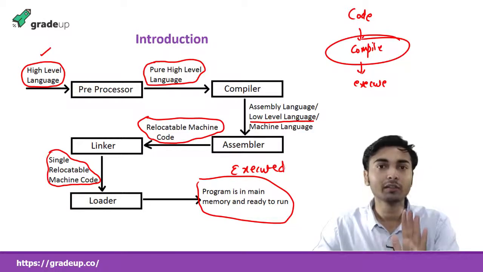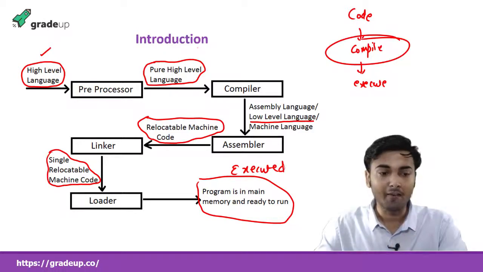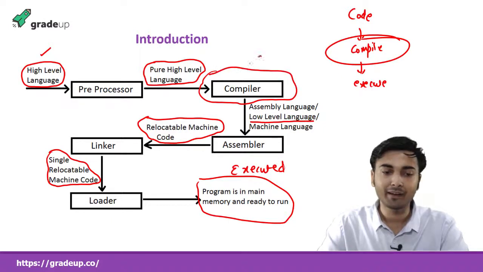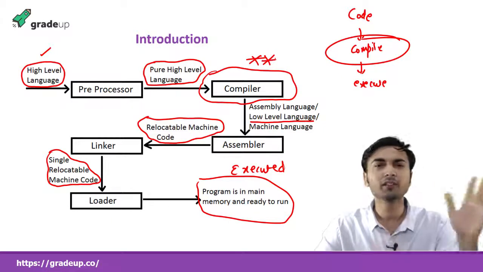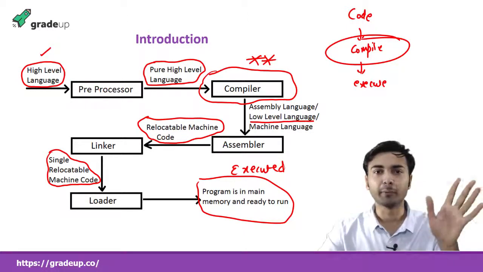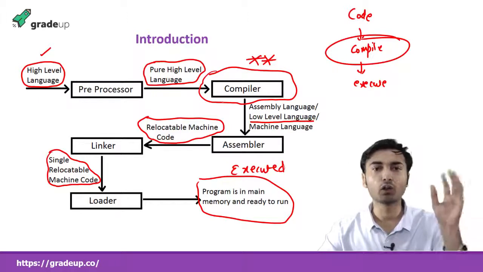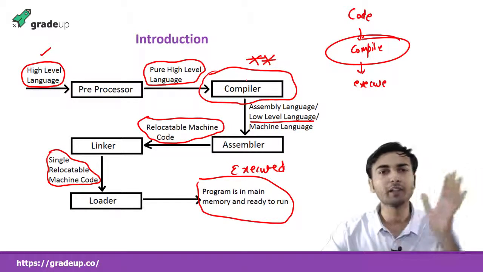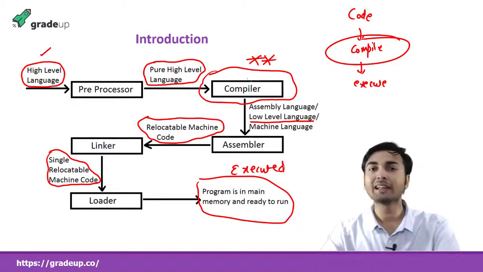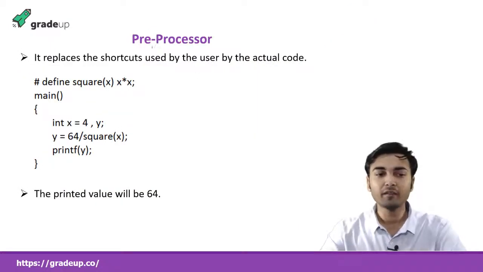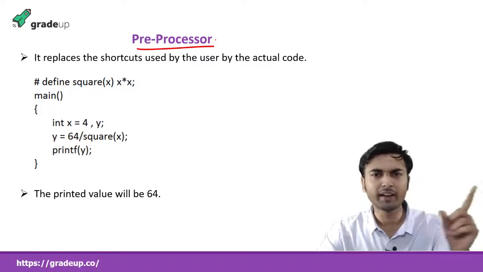Our main concentration in this subject will be on this phase: the compiler. If you pick that book, Ullman, you will find everything: preprocessor, assembler, linker, loader also. But that is not required for GATE or for other PSU exams. The only thing required is the compiler. So we'll focus more on the compiler. As I said, we'll discuss the preprocessor, since it is somewhere needed in your GATE exam.